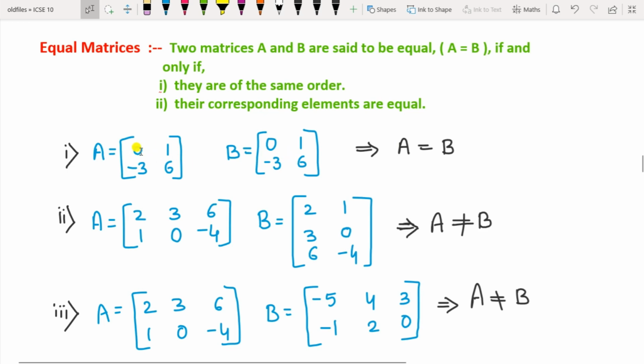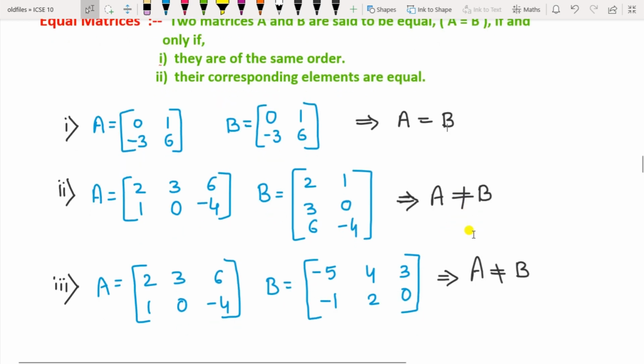So 0 is at A11, 1 is at A12. In this case here it is minus 3, 6, the same places. So then only it is called an equal matrix. This is A equal to B. Now consider this case A and B here. Though the elements are same, the order is not same: it is 2 by 3 and it is 3 by 2, so they are not equal.